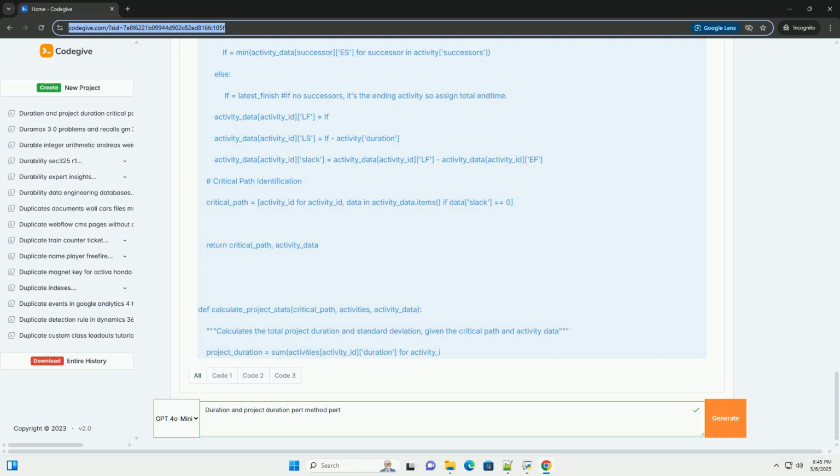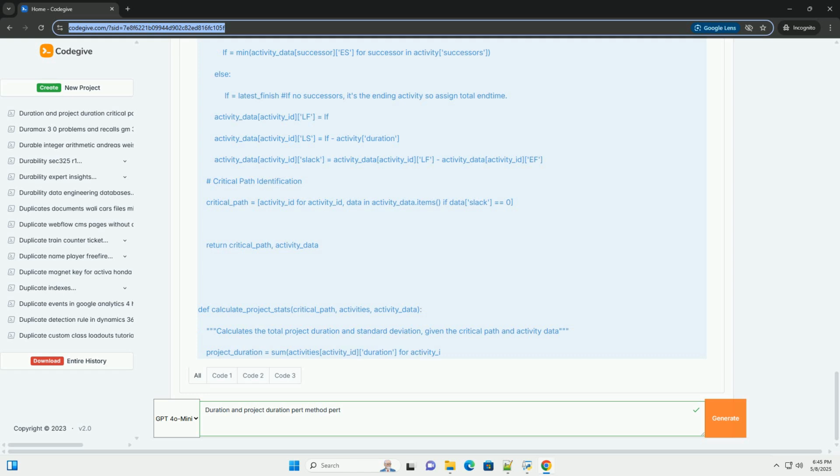7. Calculating expected activity durations and standard deviation. Using the PERT formula, TE equals (A plus 4M plus B) slash 6, and the variance formula, sigma squared equals ((B minus A) slash 6) squared, calculate the expected duration and standard deviation for each activity. Example: let's continue with our design website mockup example from section 4.